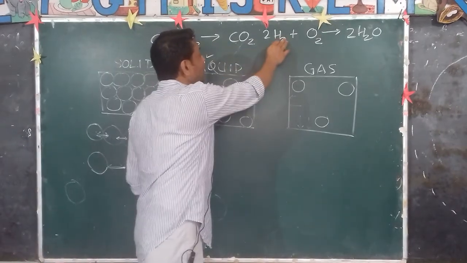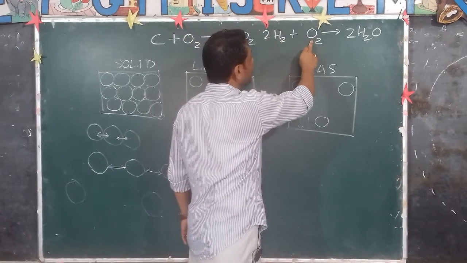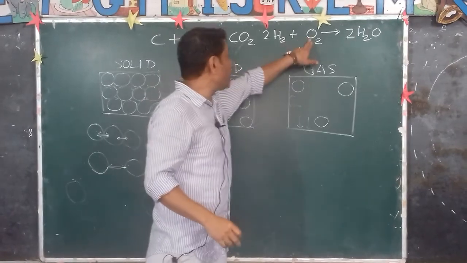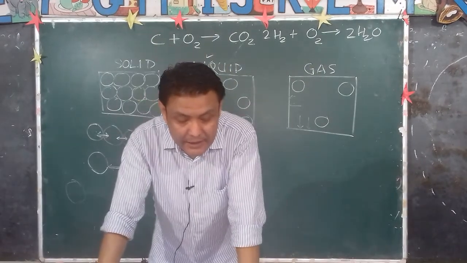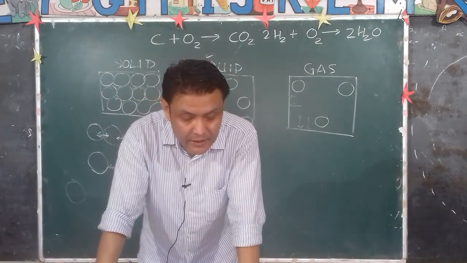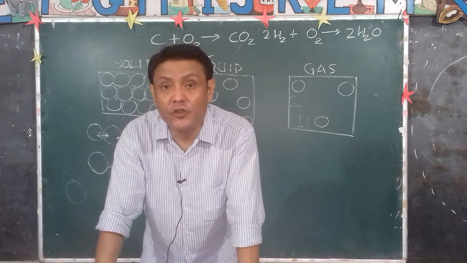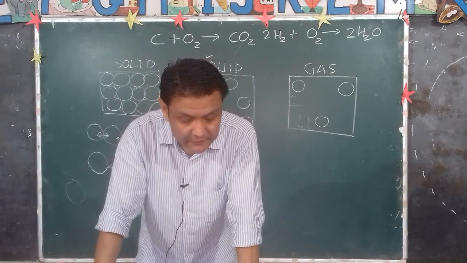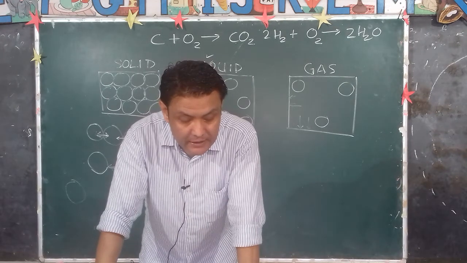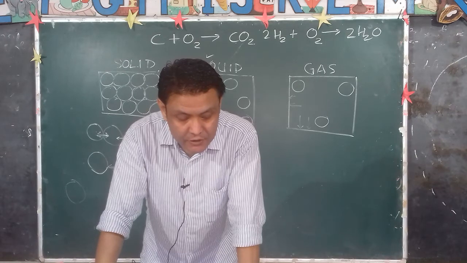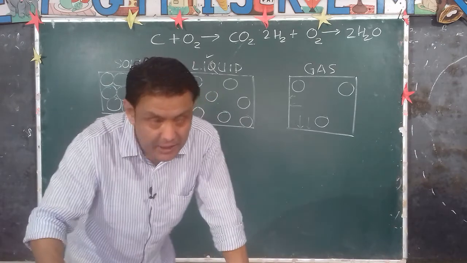So two molecules of hydrogen react with one molecule of oxygen to form two molecules of water. So there is no change in the mass in the chemical reaction. In a chemical reaction, a change in the composition of substance occurs, but there is no overall change in the mass. For example, as magnesium burns in oxygen to produce magnesium oxide, the total mass of oxygen and magnesium reacted equals the mass of the magnesium oxide produced.